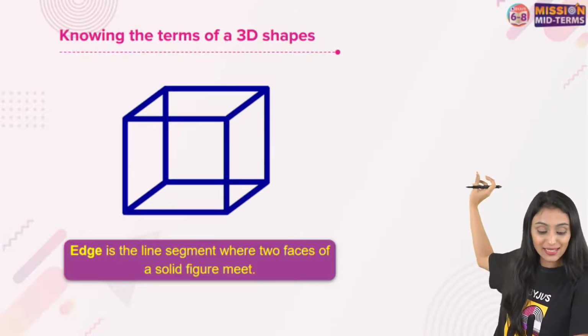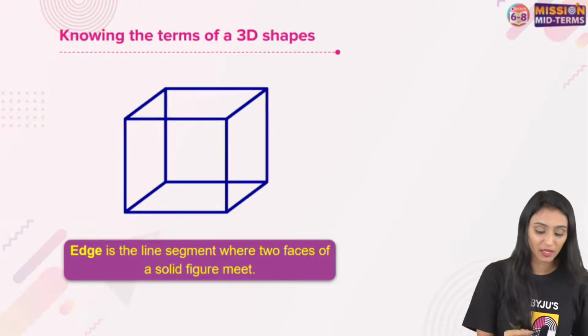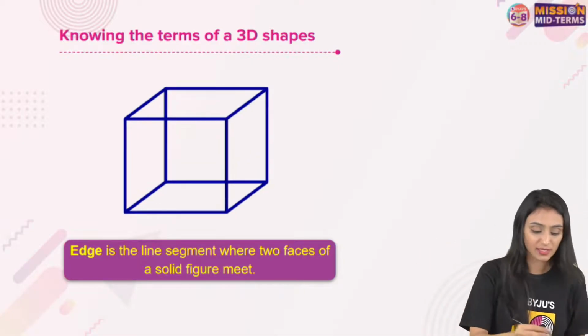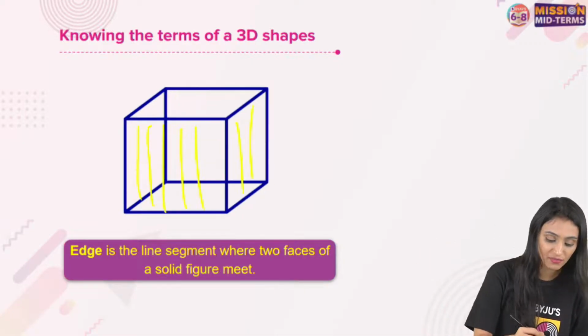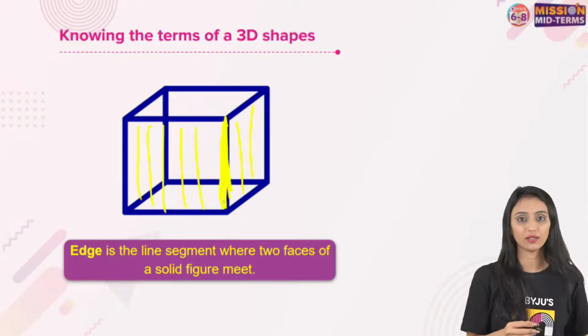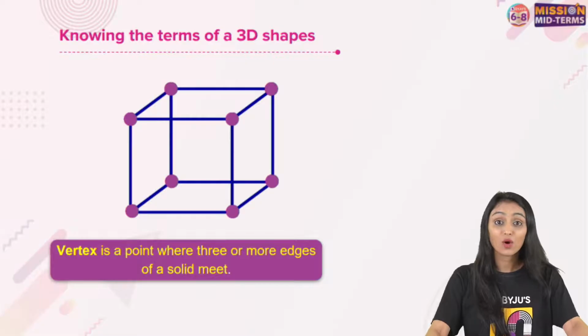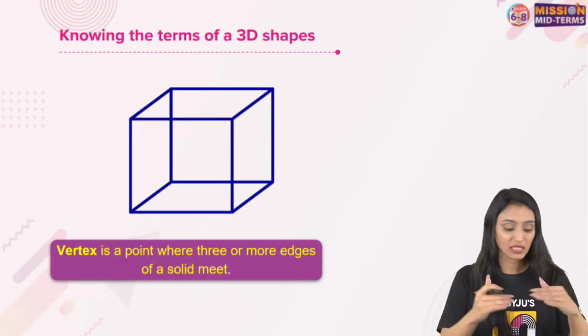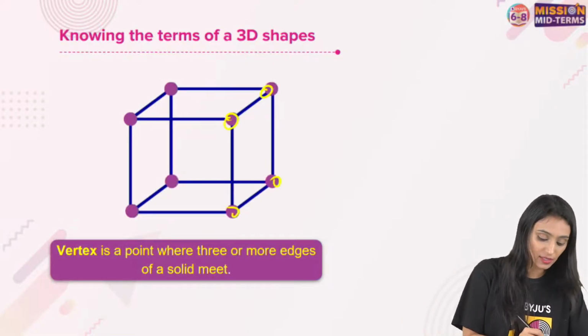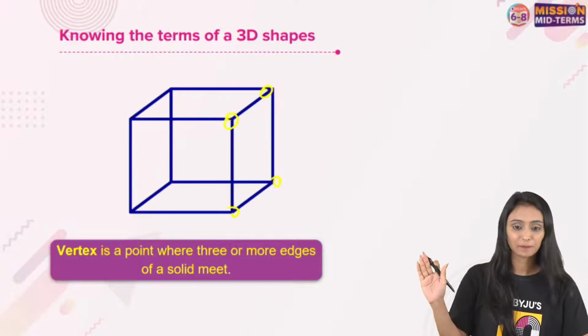In bold. So it is a line segment where two faces of a solid are meeting. Where every two faces, like if you talk about this face and this face, where they are meeting, this is the edge here. Correct? Moving to the next term, that is a vertex, where three or more edges of a solid are meeting. All these are vertices, right?